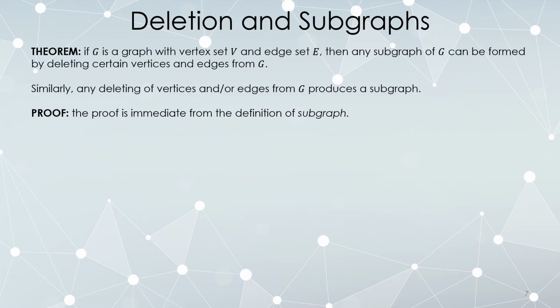The deletion procedure made sure that when you delete an edge, no problem. When you delete a vertex, since you also delete the edges connected to it, you are definitely left with a legitimate graph. And very similarly, whatever subset you have, simply start from the original graph and remove the stuff that you don't want to keep. And that's how you can create a subgraph through deletion.